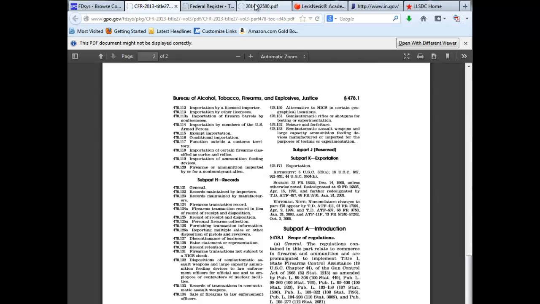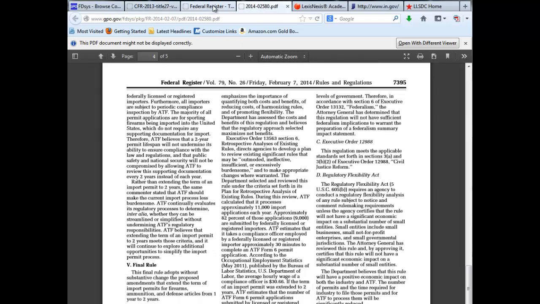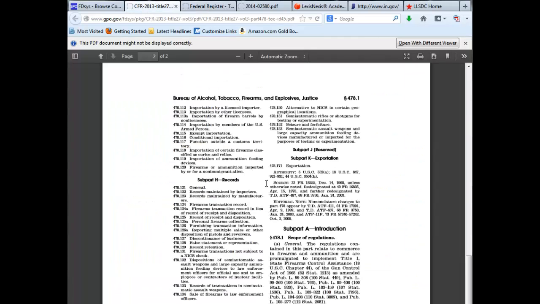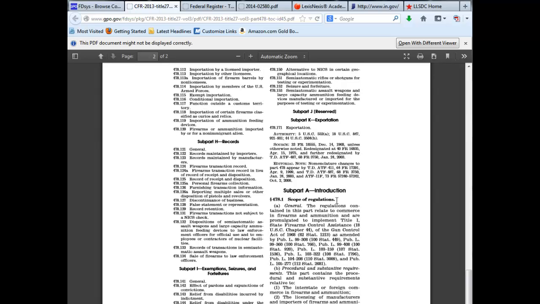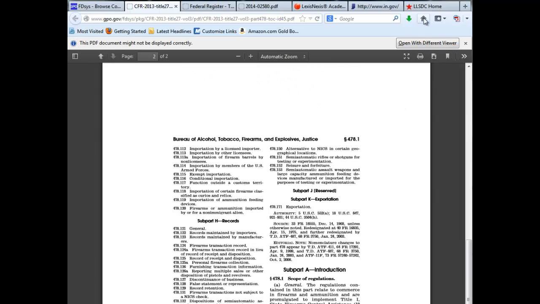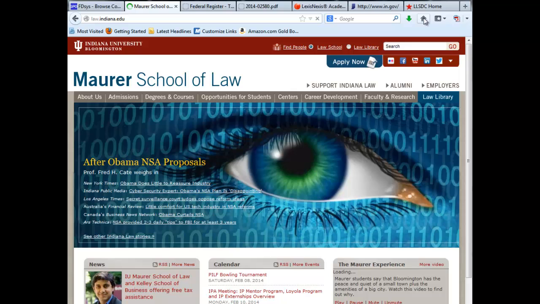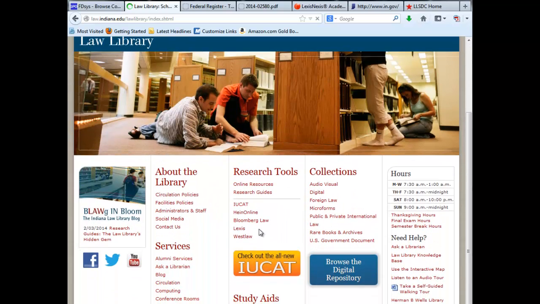You may also wish to look at a different version. The Code of Federal Regulations on the state government website can be a little difficult to use. In that case, I would recommend a source called Hein Online. It's on the main page of the Law Library, but you can also find it from the main library's page